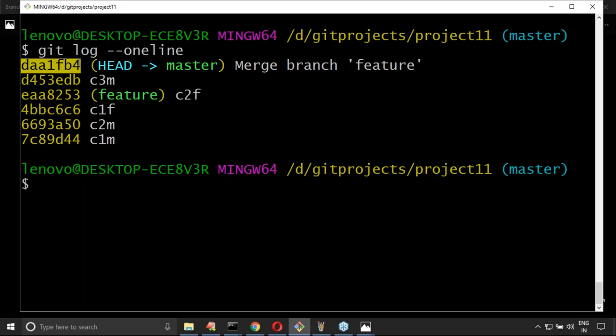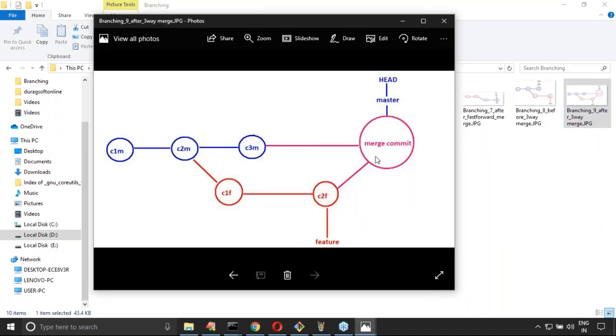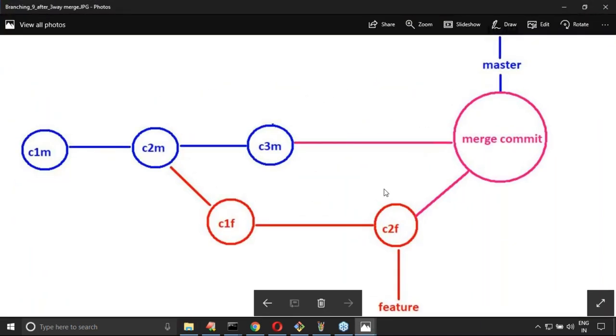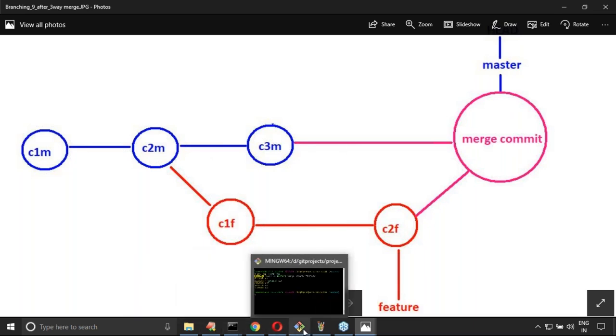This is what you people should be aware of. What is the meaning of a three-way merge operation? After a three-way merge, internally what is happening is shown in this diagram, which you should be aware of. Any explanation required? In this commit, is any file available? This is just a merge commit, nothing else. Because of these commits, whatever files are there, all those files will come by default, don't worry.